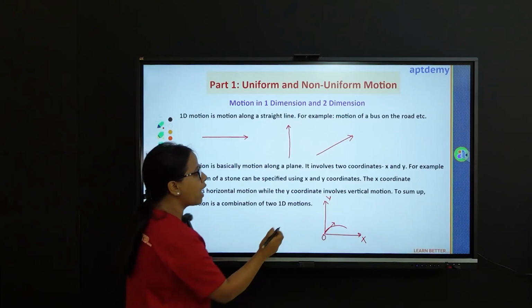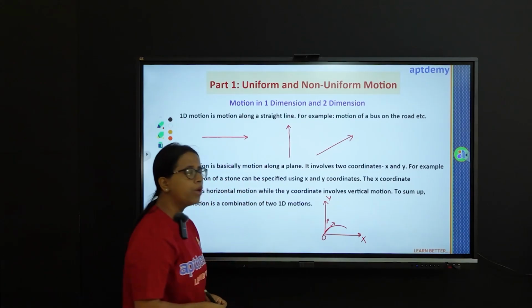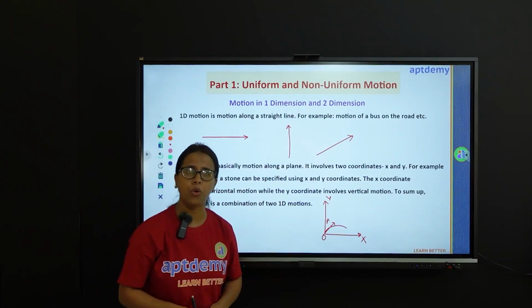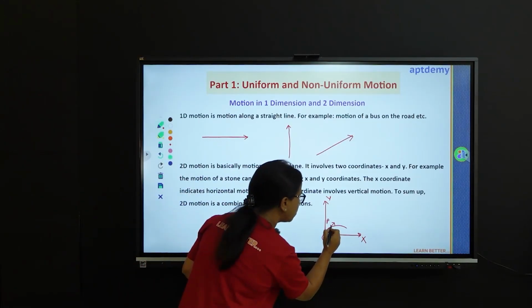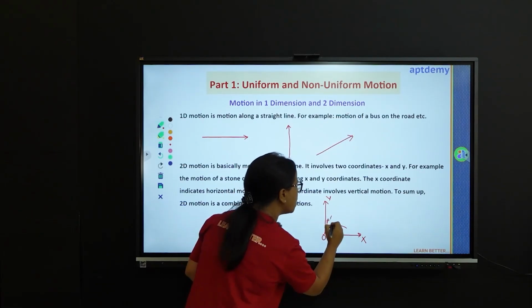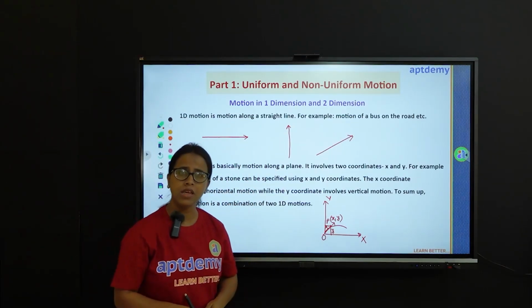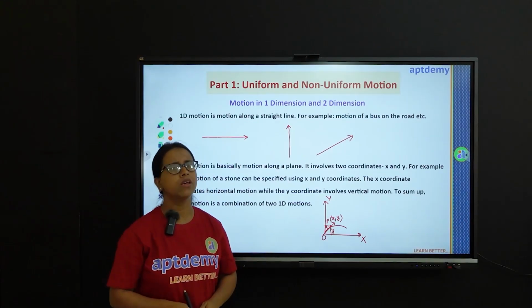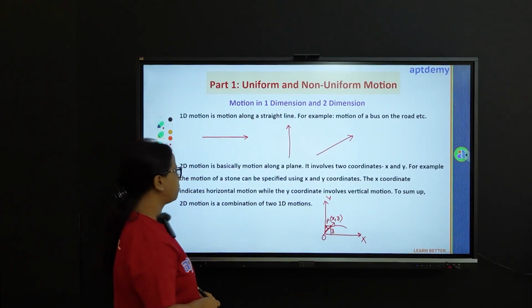So you can see for any point on its motion, say this is the point P, we have both x and y coordinates to specify this point. This will give us the x coordinate and this is the y coordinate. So this will define the position of the stone at any instant of time. So what we can see is this two-dimensional motion is nothing but a sum of two one-dimensional motions.